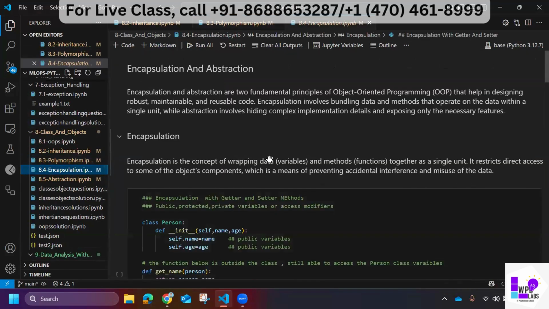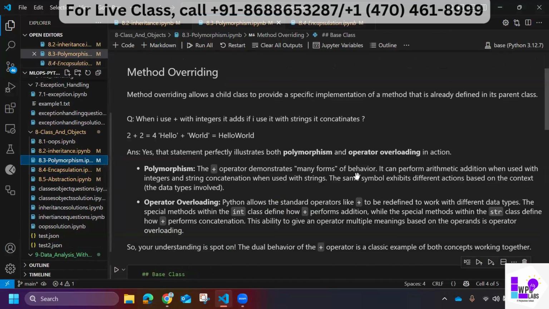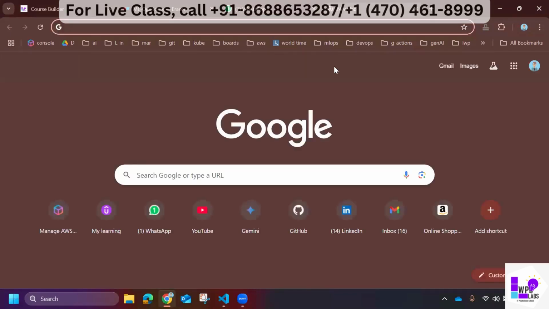Now let's move on to another topic. How many types of polymorphism? If you go into detail, you can say operator overloading or method overriding are implementations of polymorphism, but I think these are the two prominent ones. I do not have an actual count of how many types of polymorphism there are, because polymorphism itself is a different concept.